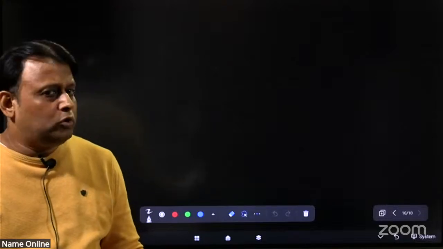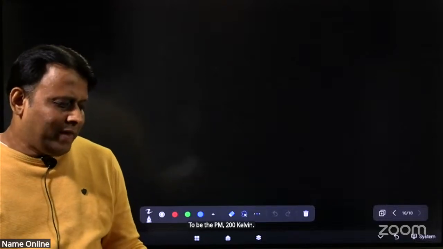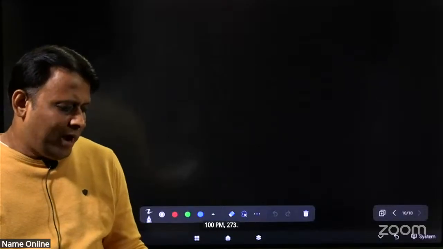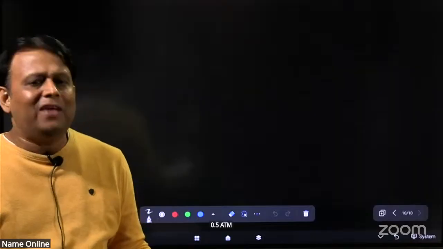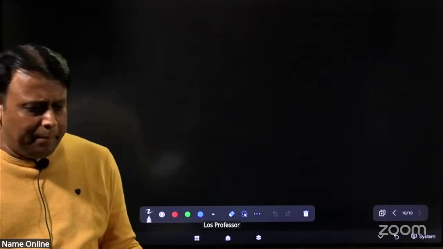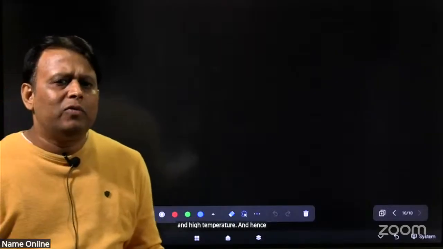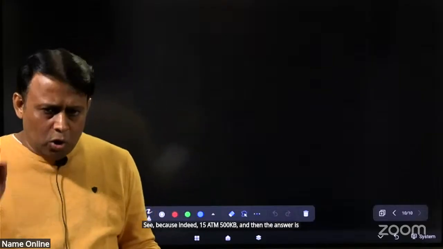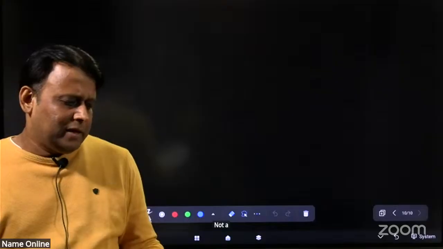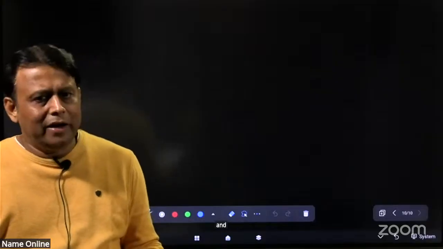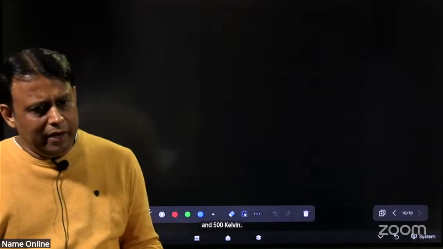15 atm 200 Kelvin, 1 atm 273, 0.5 atm and 500 Kelvin. Clear? Low pressure and high temperature, and hence the answer will be C, because in deep 15 atm 500 Kelvin. Hence the answer is low pressure, high temperature. Answer will be C, 0.5 atm and 500 Kelvin. Clear? Next.